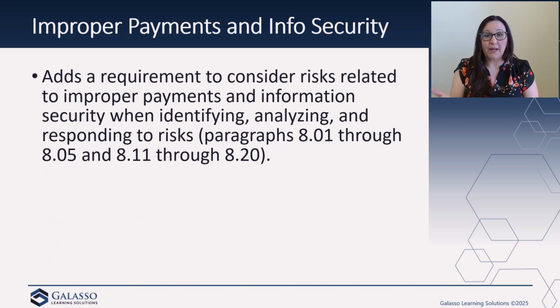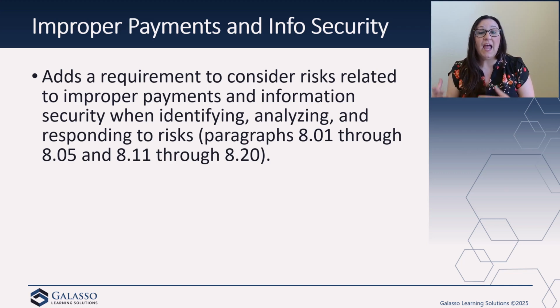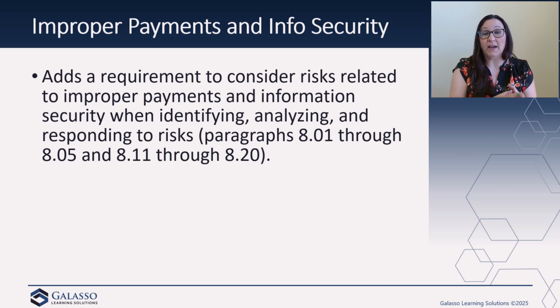So for improper payments and information security, we need to consider those risks that are related to each of these areas when we are identifying, analyzing, and responding to the risk. And there are whole sections in the Green Book that are going to be talking about the different types of improper payments and the improper payment risk factors, and then also the same for our information security risks and those information security risk factors.